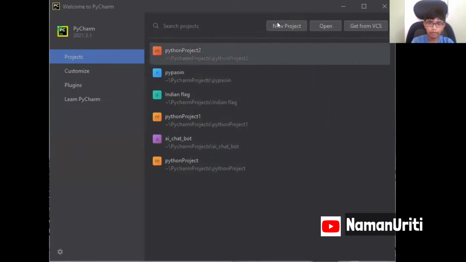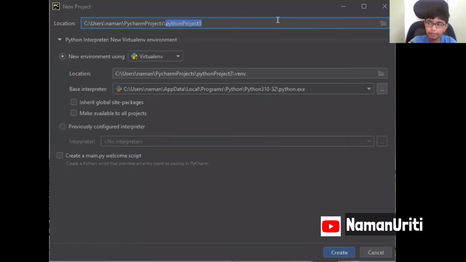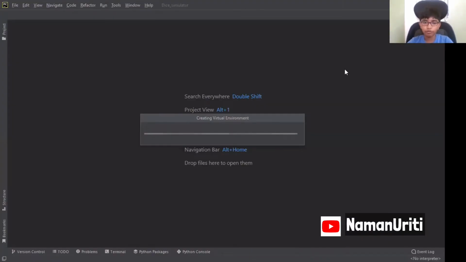Let's name it dice simulator. Yeah, so here you could see my PyCharm is opening.